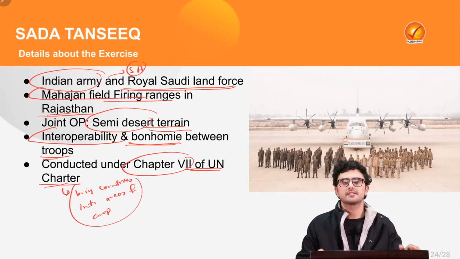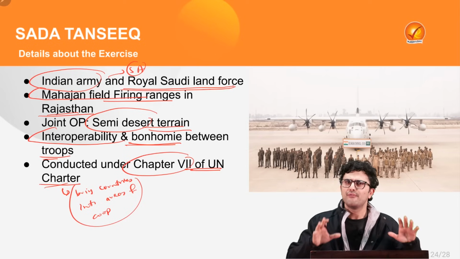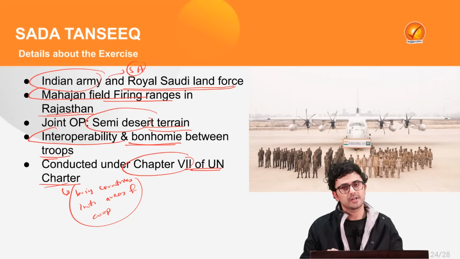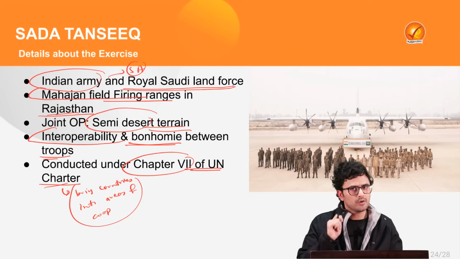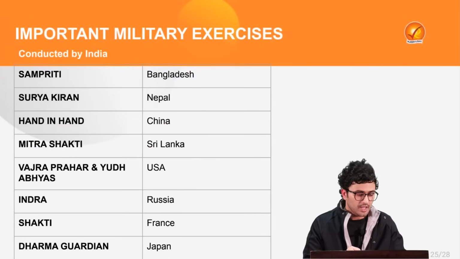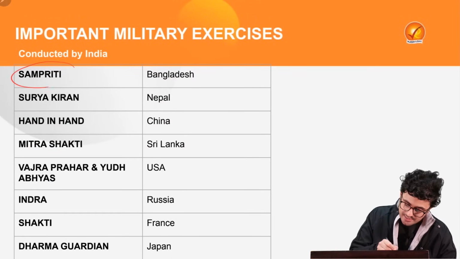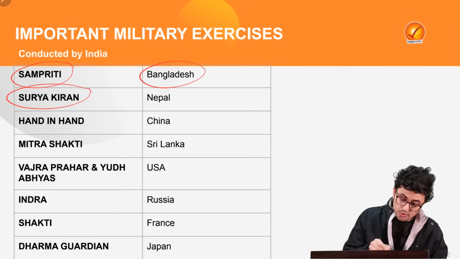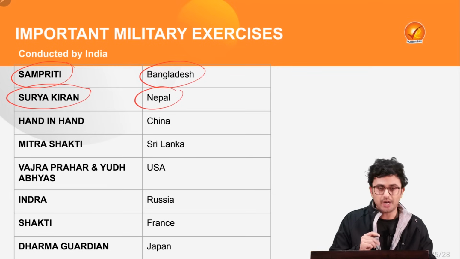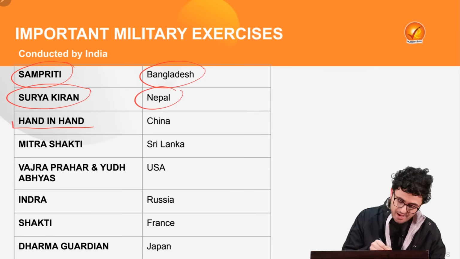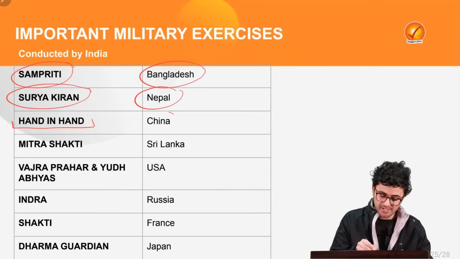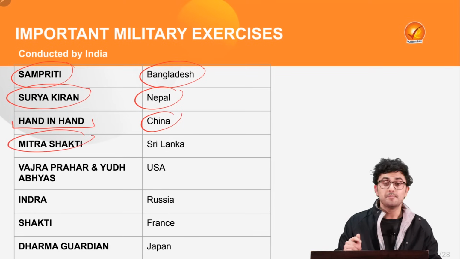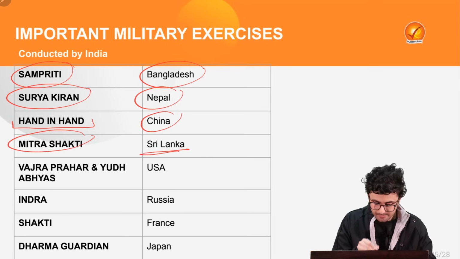Also, besides this exercise, India also conducts various other important military exercises which are important from the perspective of the prelims. Let's have a quick overlook at them. Well, we conduct Sampriti with Bangladesh, then Surya Kiran with Nepal, then we have Hand in Hand with our dear neighbor China. Also, we conduct Mitra Shakti with Sri Lanka.